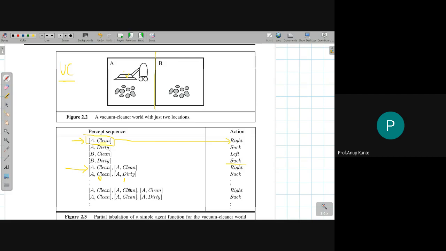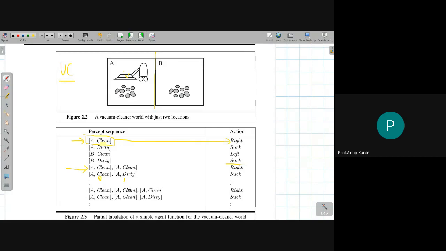Okay, so this is how I can tabulate different kinds of percept sequences for this particular agent, which is called the vacuum cleaner agent. It can reside in between two rooms and has two sensors. One is to identify whether the room is A or B. Maybe it is housed with some camera and it just looks at the room and identifies some symbol in the room to say that that room is A, and some other sensor is there to identify whether the room is clean or not. So there are two sensors housed on this vacuum cleaner: a sensor for perceiving which room you are in and a sensor for perceiving whether that room is clean or not.